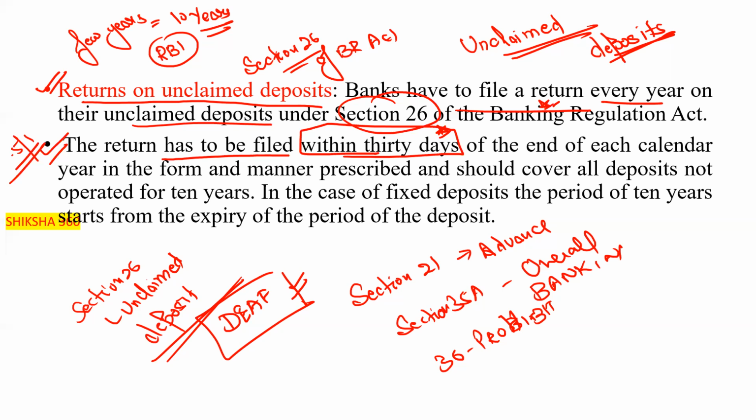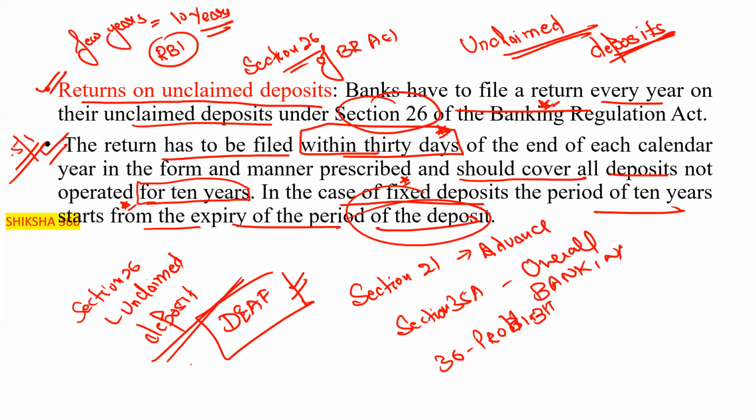It should cover all deposits that are not operated for 10 years. So in the case of fixed deposits, the period of 10 years starts from the expiry of the period of the deposit. Clear?